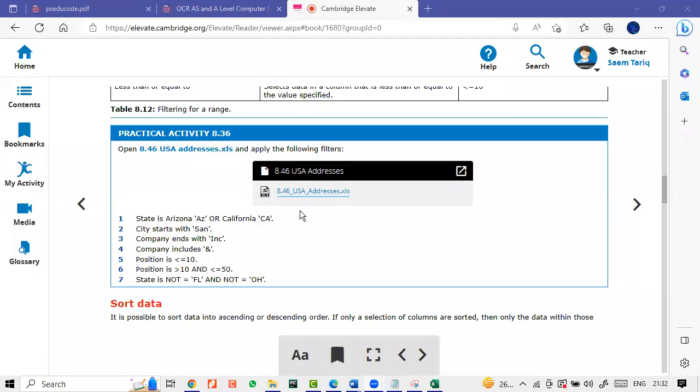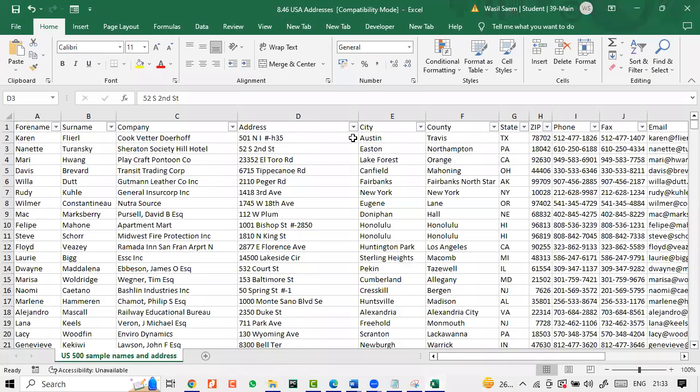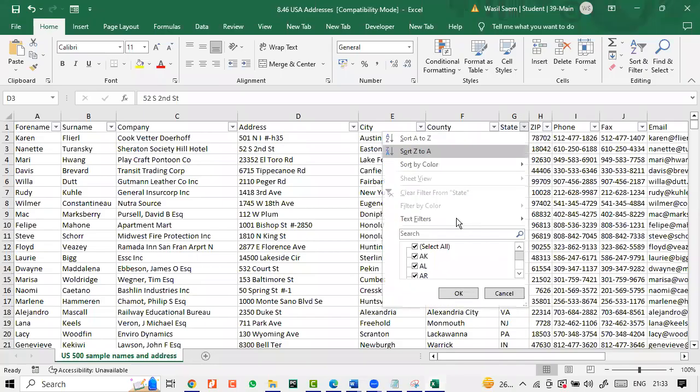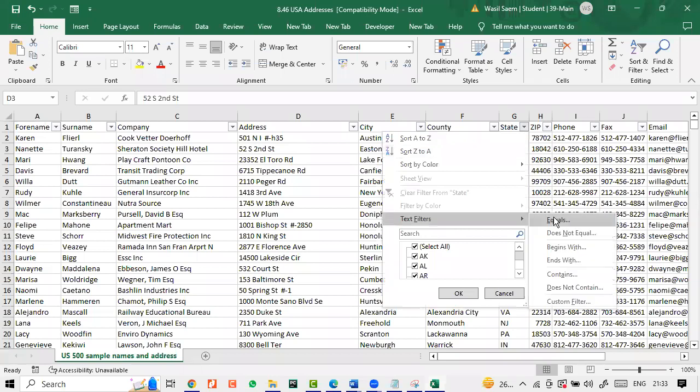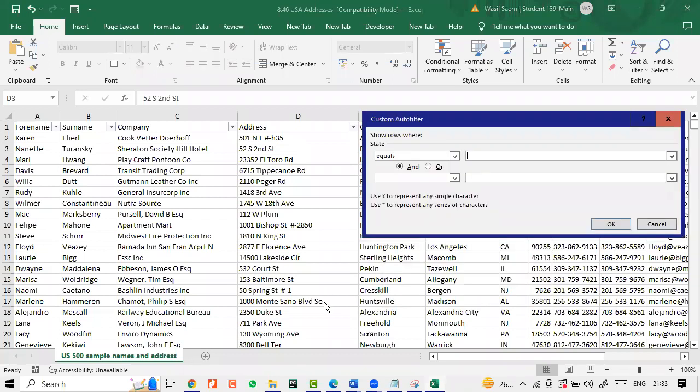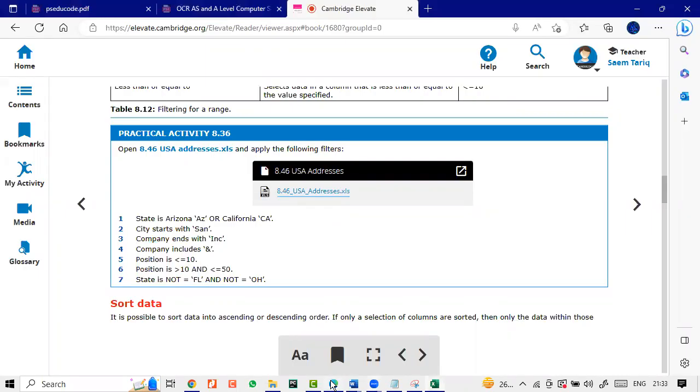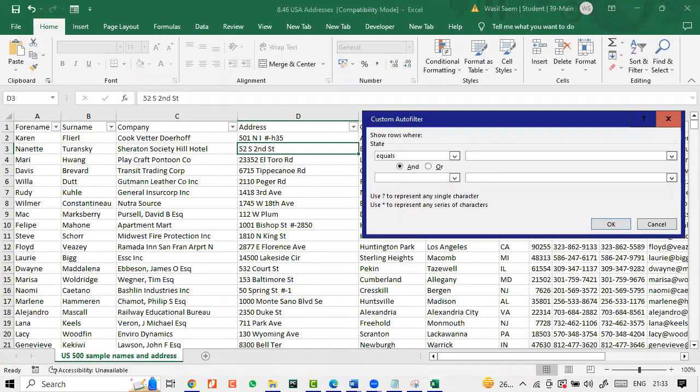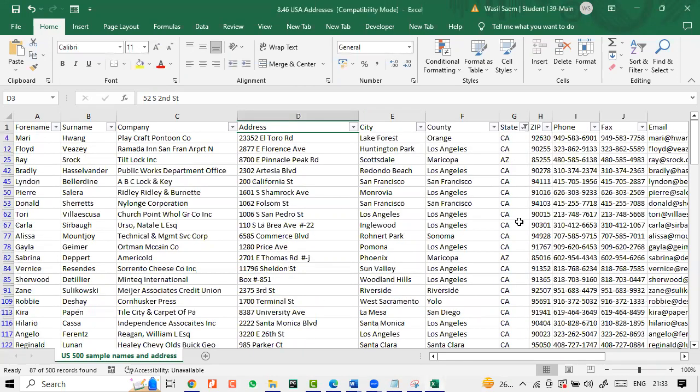Practical activity 8.36, open 8.46. US addresses and apply the following filters. State is Arizona, AZ or CA. So state is equal, it's capital A, capital Z, or it's CA, right? AZ or CA.